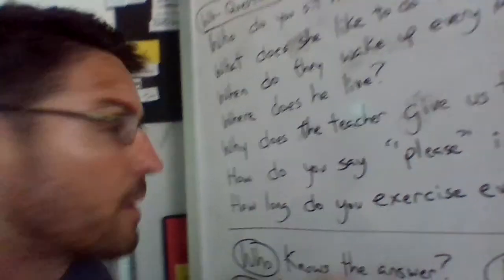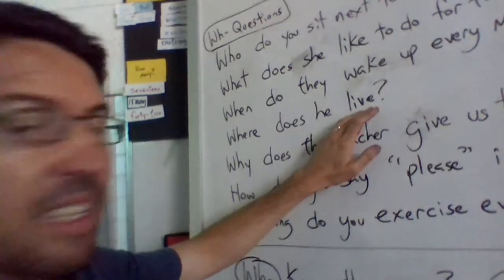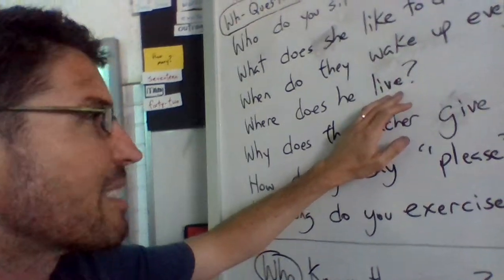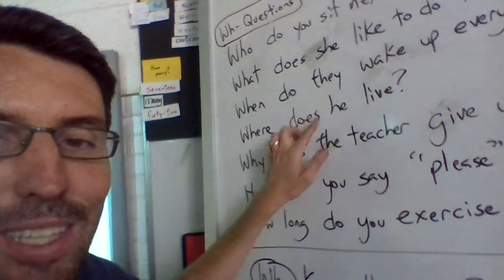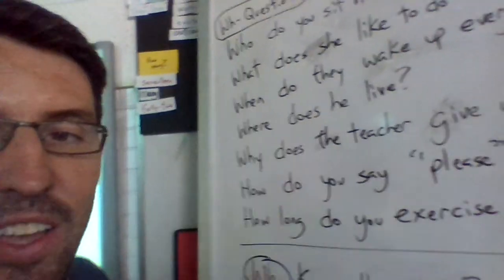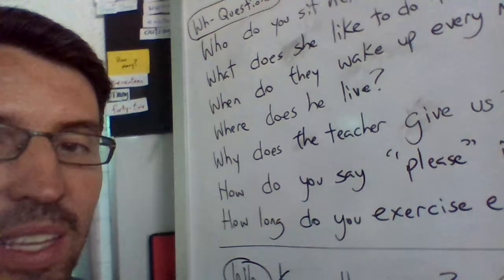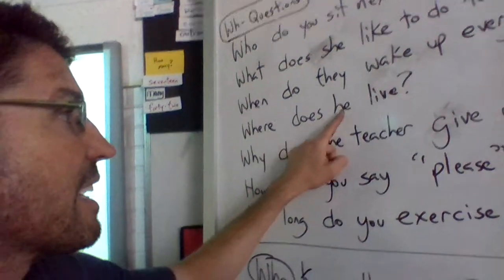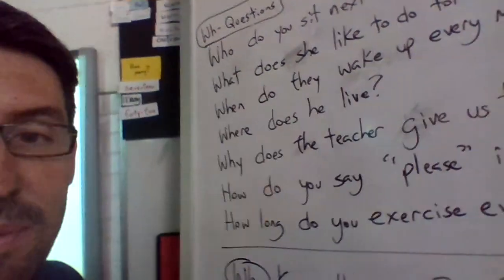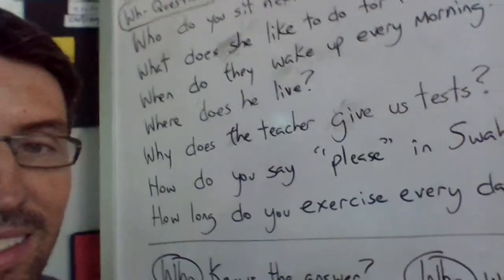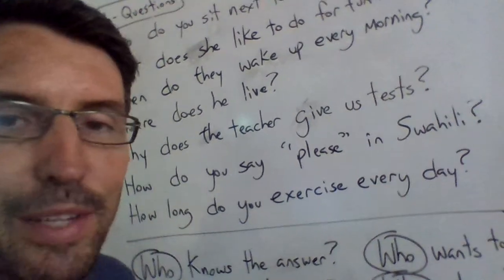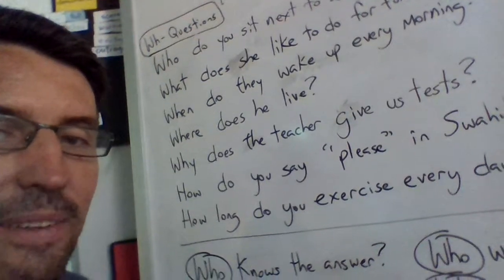Okay, look at the next one. Where does he live? I'm not going to say where does he lives, because I've already got my S right here. Where does he live? Now for my answer, I'm going to say he lives in Phoenix. He lives at Thomas and 15th Avenue.